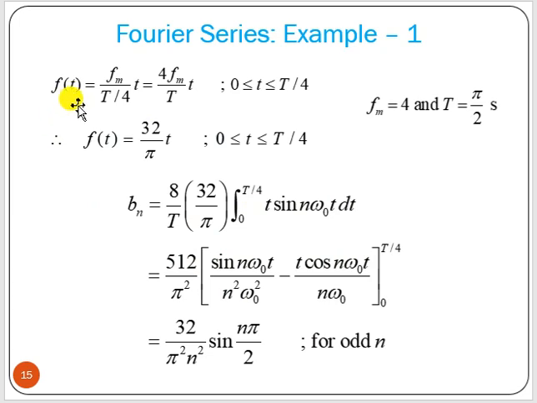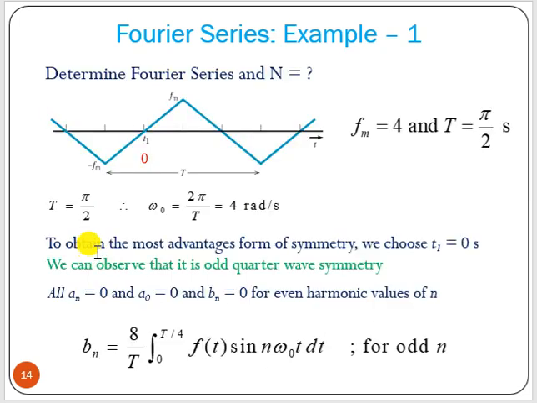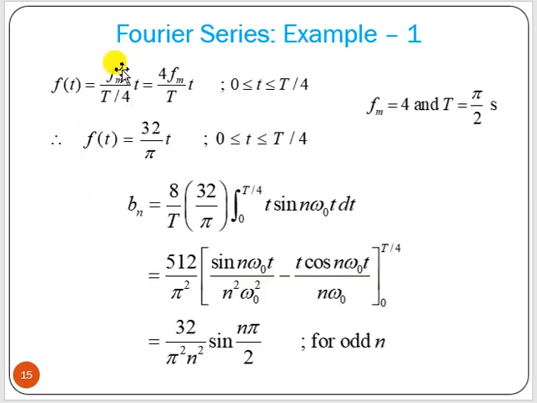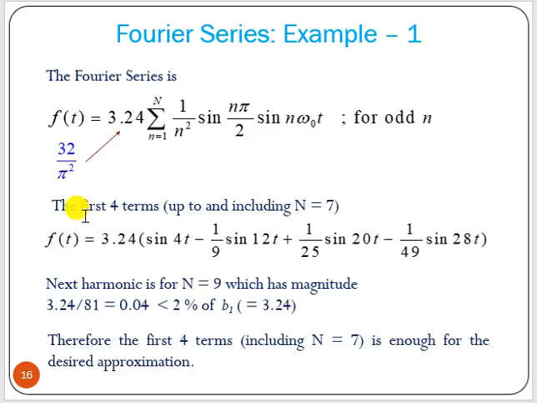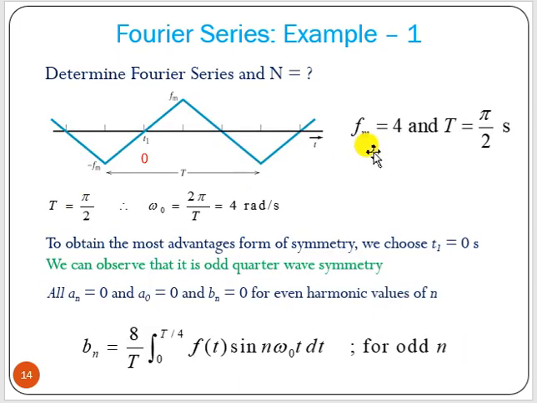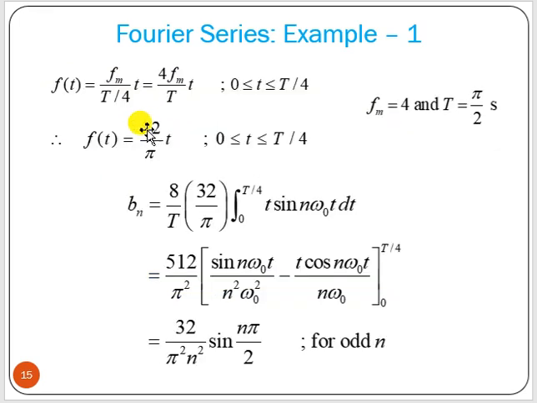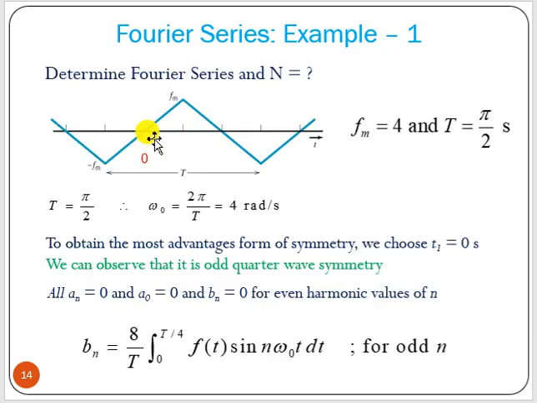Now in that formula we have to put f(t) equal to Fm by T by 4, because this is Fm equal to 4, Fm is this point. So we can write Fm divided by T by 4. Total is T by 2, this is T by 4.